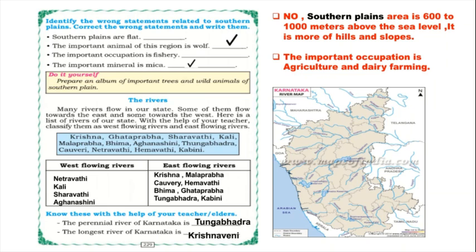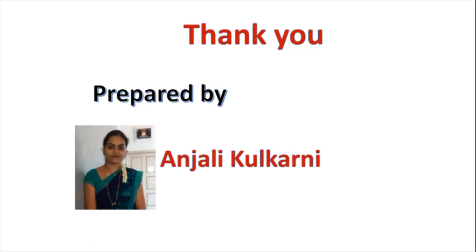Yes. So the perennial river of Karnataka. Perennial river means throughout the year the river will flow. So what is the perennial river of Karnataka? That is Tungabhadra. And the longest river of Karnataka is Krishnaveni. We can say Krishna also. So the longest river of Karnataka is Krishnaveni, Krishna. Yes. So this is all about rivers of Karnataka.